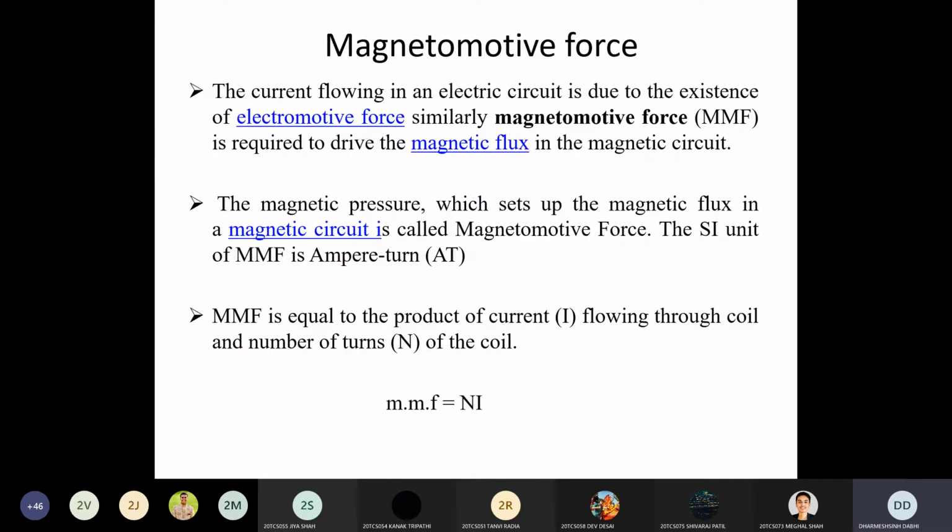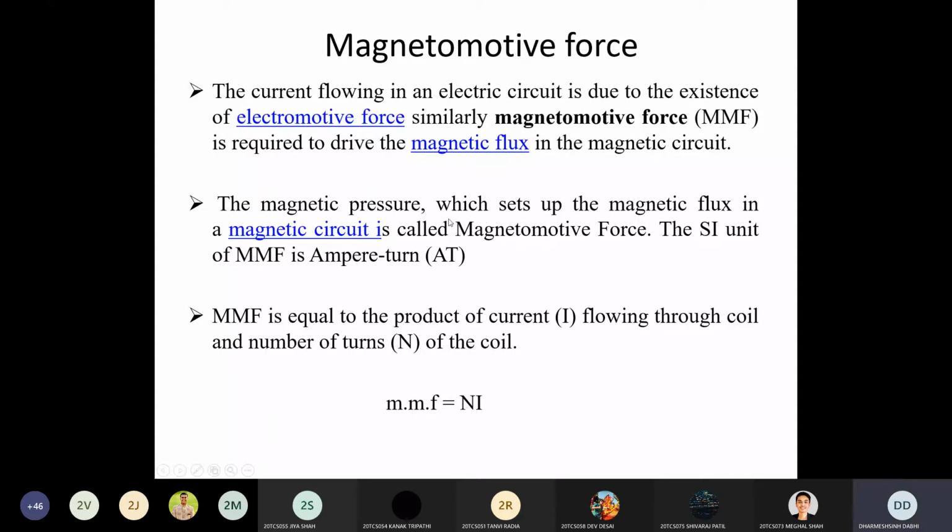When you provide the EMF in the electric circuit, current flows in the closed path. But in the magnetic circuit, when you provide the magnetomotive force, that sets up the magnetic flux. Magnetic flux will not flow in the circuit. It is set up in the magnetic circuit. So that is the main difference. Clear? So if you make the analogy, in the electric circuit we have current, in the magnetic circuit we have magnetic flux. In the electric circuit we have electromotive force, in the magnetic circuit we have magnetomotive force.